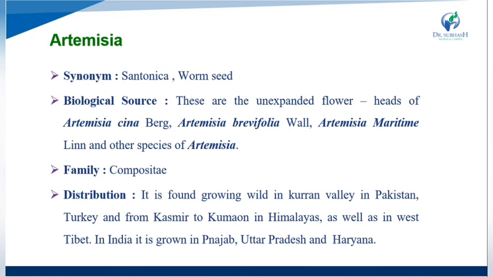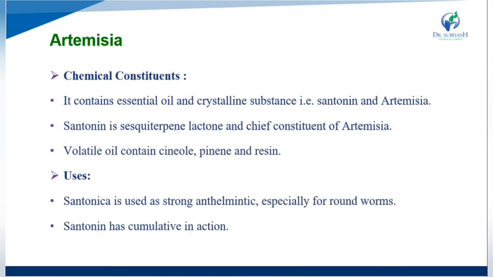As for distribution, it is found growing wild in the Quetta Valley in Pakistan, then Turkey, and from Kashmir to Kumaon in the Himalayan area, as well as West Tibet. In India it grows in Punjab, Uttar Pradesh and Haryana. This is the distribution of Artemisia. Now we see the chemical constituents of Artemisia.